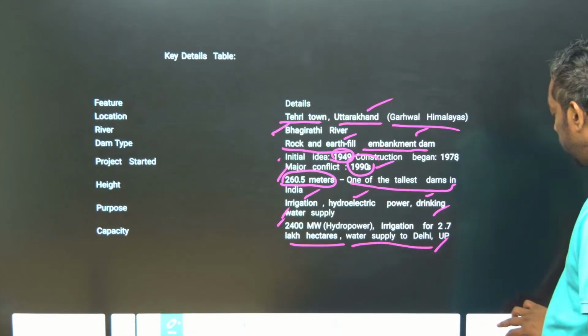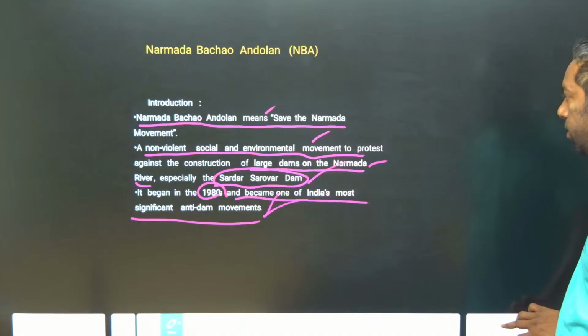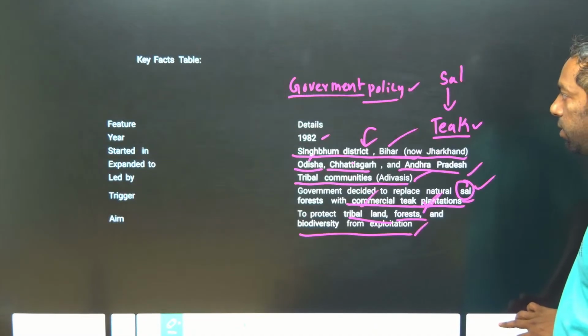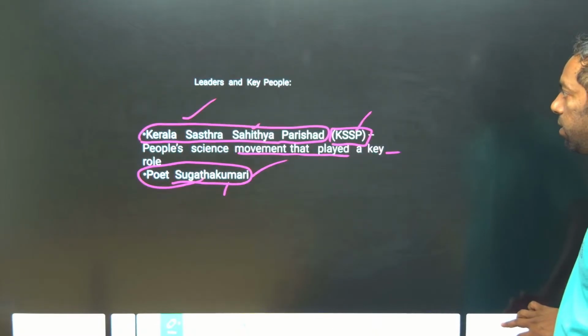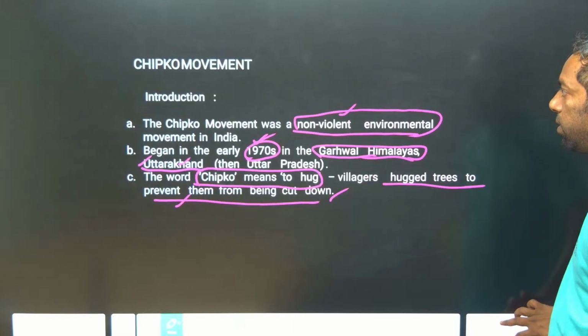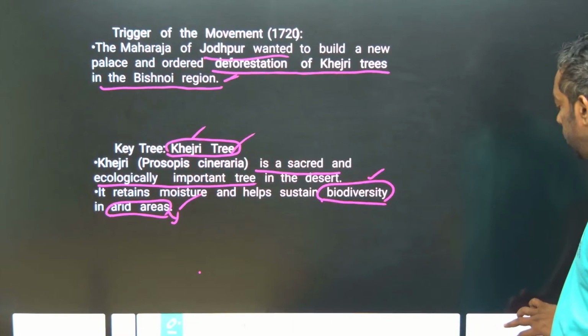Again, we have to look into all the movements.